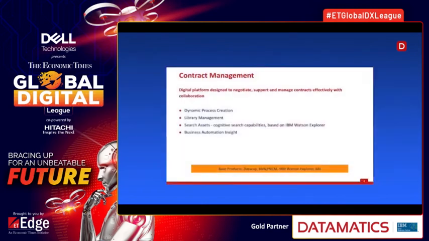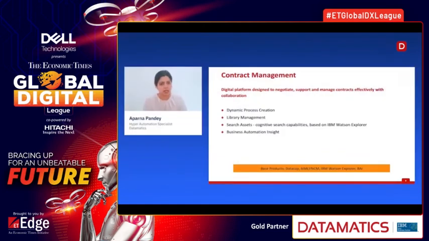Another solution is the contract management solution, which is a platform designed to negotiate, support, and manage contracts effectively with effective coordination and collaboration between vendors, customers, and partners. This ensures compliance to contractual governance. This helps the companies by increasing their productivity and strengthening the accountability.